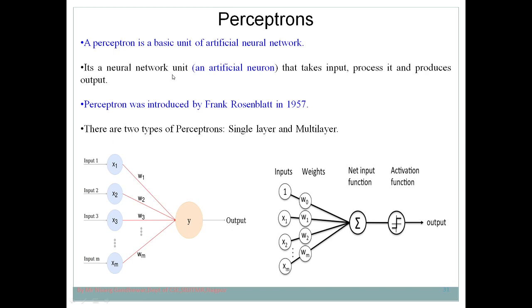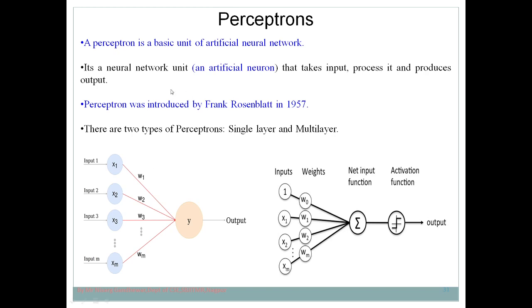The concept of perceptron was introduced by Frank Rosenblatt in the year 1957. The basic unit in the human brain is the neuron, so in a mathematical way, in our artificial life, we have created a neuron, which is called an artificial neuron, or you can say a perceptron.